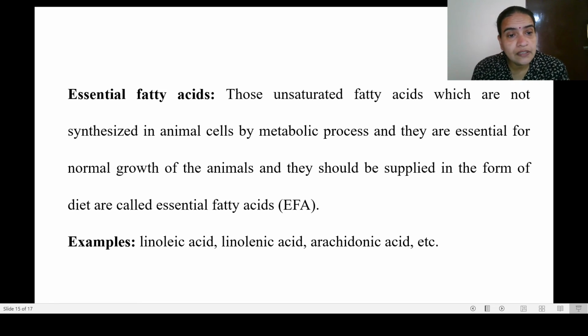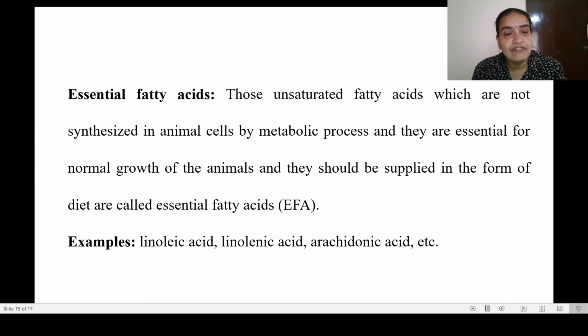Now coming to a term called essential fatty acids. Essential fatty acids, just like essential amino acids, are those fatty acids which are not synthesized in our body, in the animal cells, by metabolic process, and so they should be supplied through the diet.